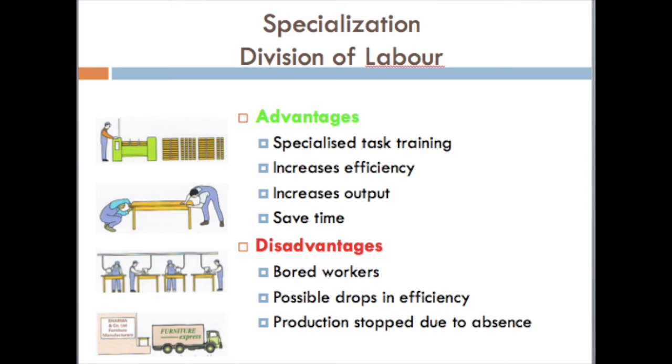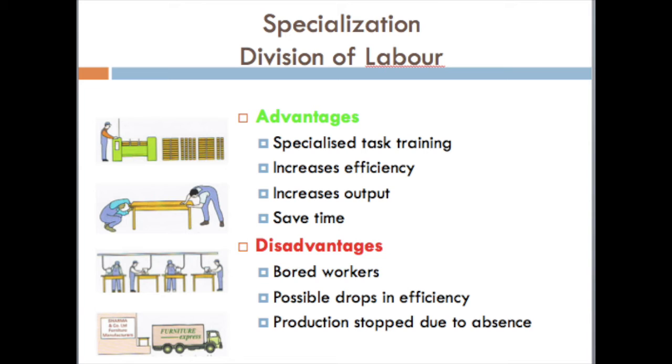The second disadvantage of specialization is possible drops in efficiency because a worker is performing the same task again and again for a long period of time, so he doesn't find it interesting, and he may not have anything new to learn, so it lowers his interest in performing the task. Many a time it is possible that it may reduce the efficiency level of the workers.